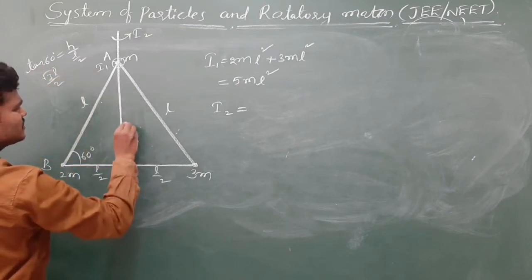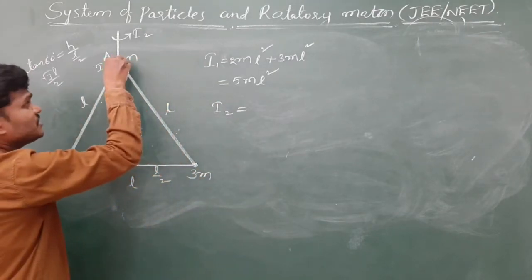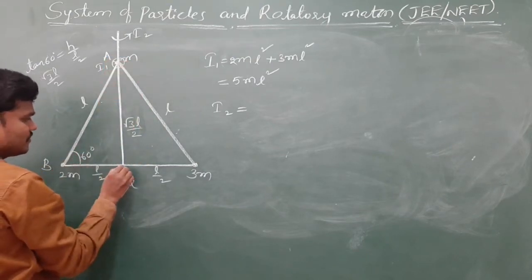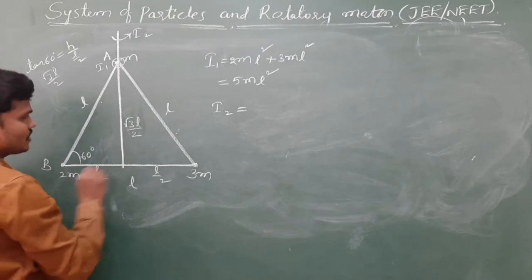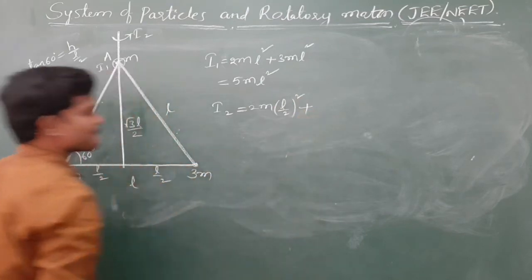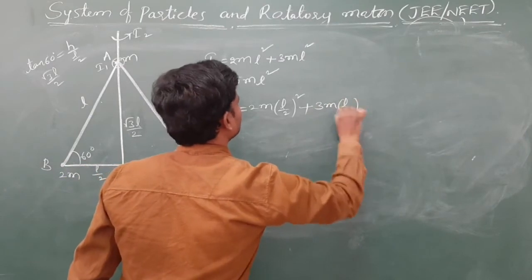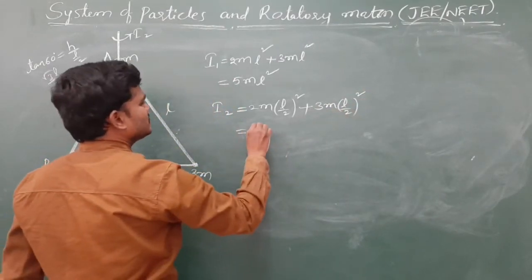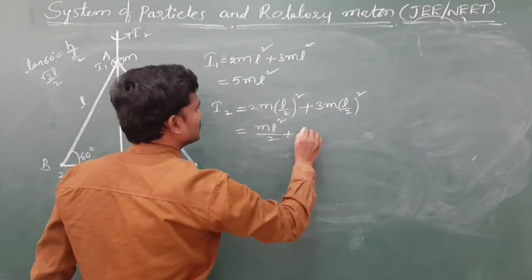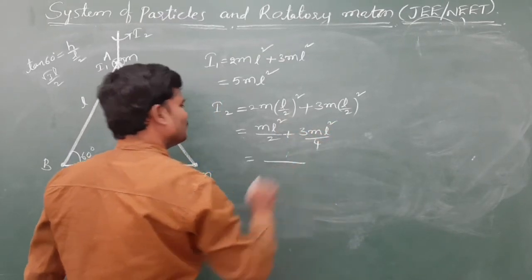So for I2, the mass at A has no moment of inertia. 2M is at a distance of L by 2 whole square, and 3M is at a distance of L by 2 whole square. So this is 5ML square by 4.